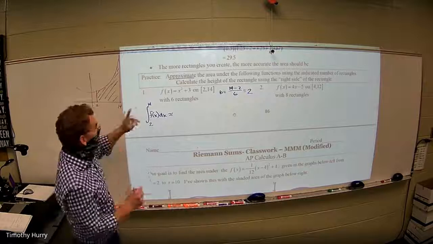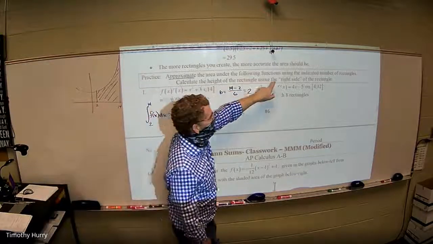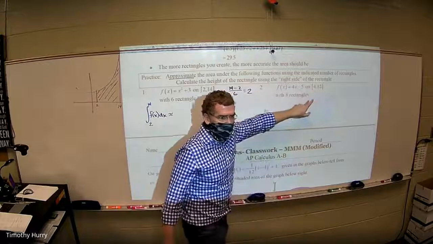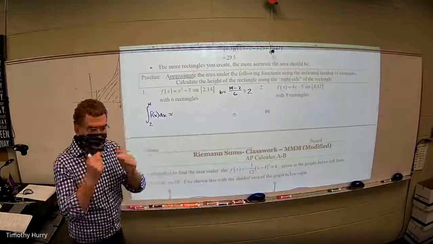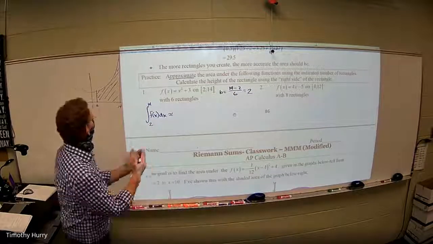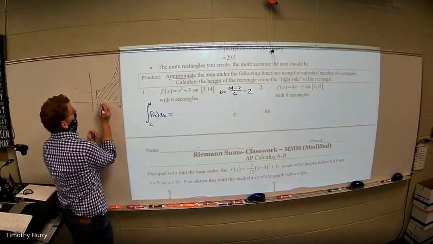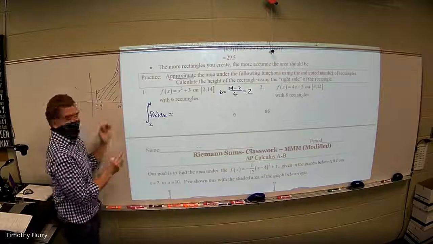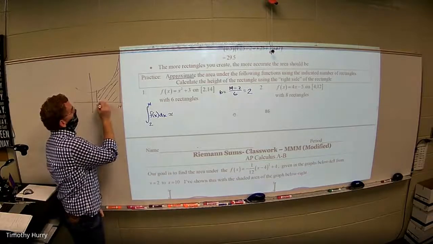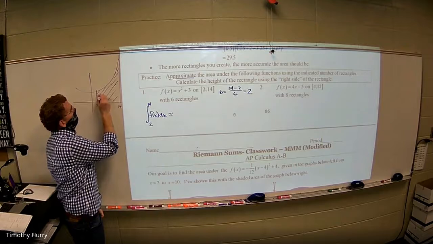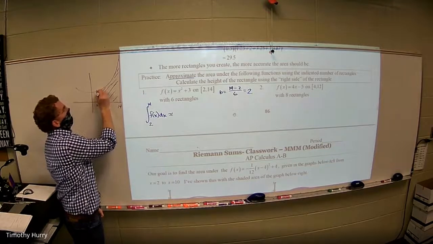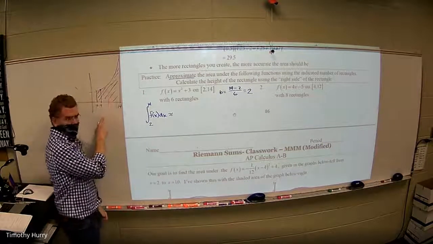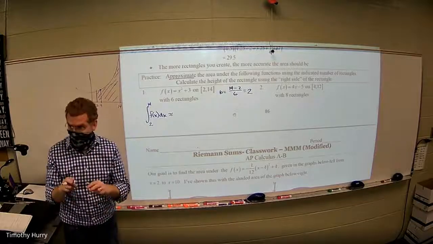Now, we're doing a right side rectangle. So when I plug in to find the height, again, I'm going to be picking, say, from 2, since the base is 2, from 2 to 4, right? I'm going to be plugging what number in, the 2 or the 4 or something else? The 4. So I'm going to be plugging in the 4 into my function. Are y'all with me on that?